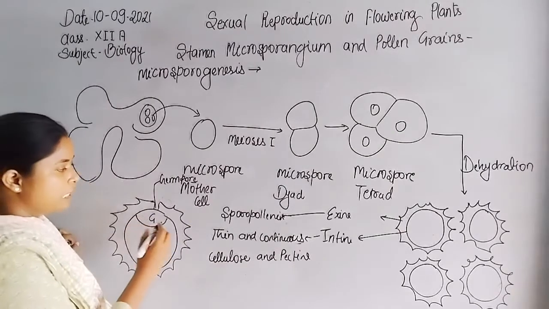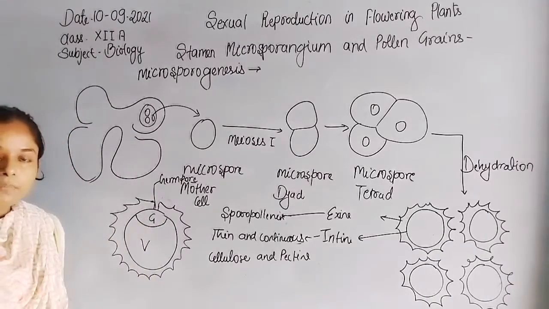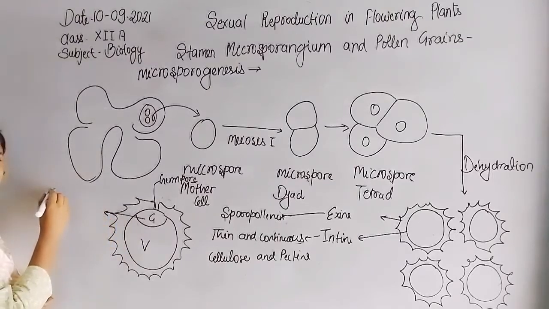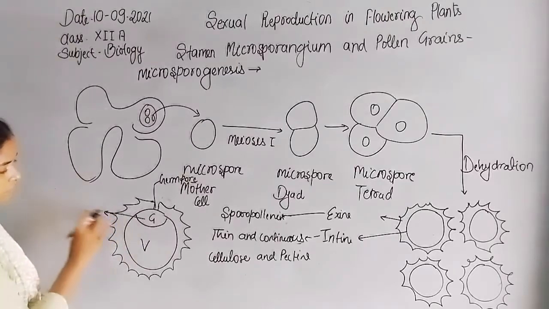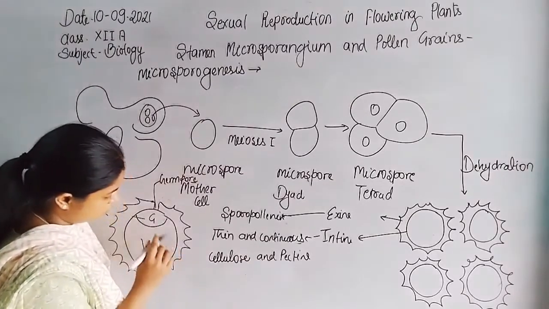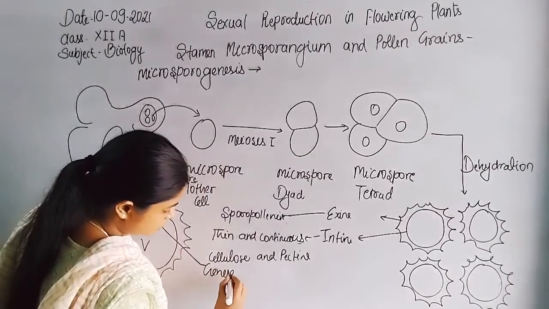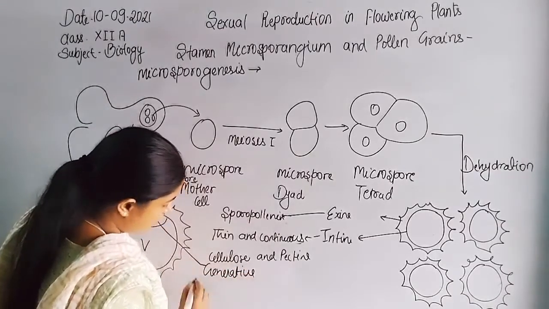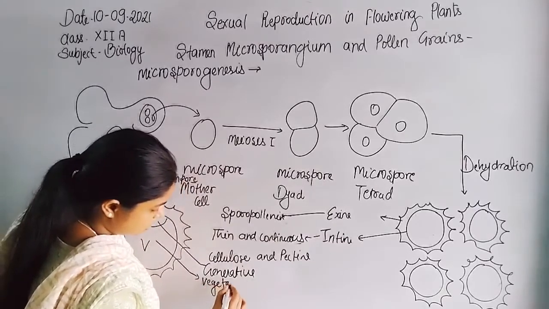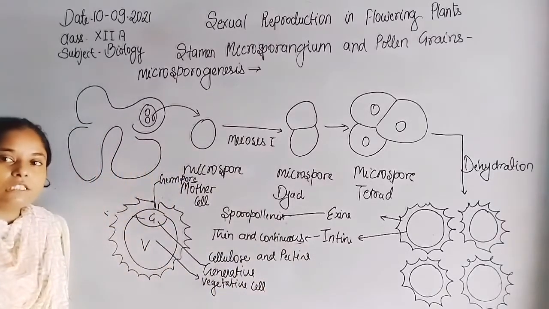The small cell is the generative cell, and the large cell is the vegetative cell.